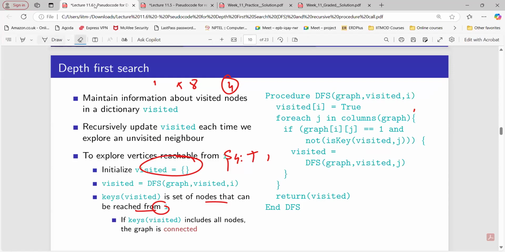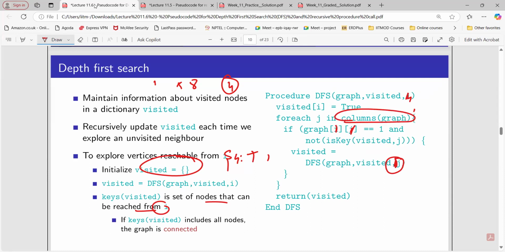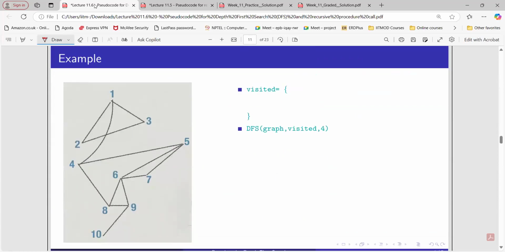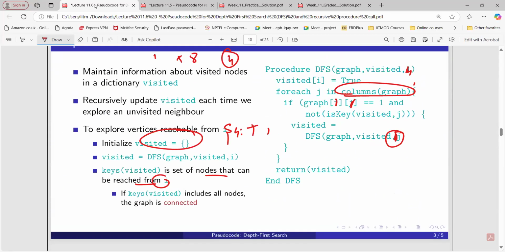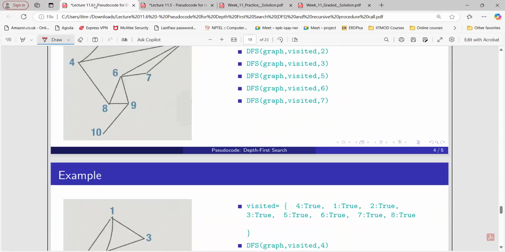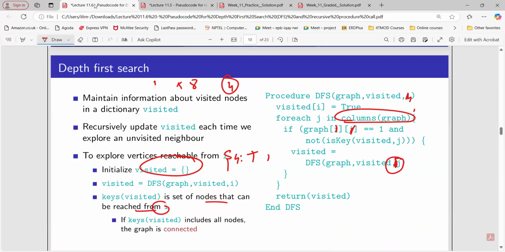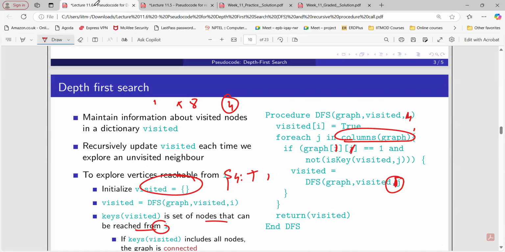First, we have gone from 4 to 1. Again, we are checking from 1 where I can go. So now in this case, the value of this particular thing will be i. And again, we are checking for all the nodes here, right? So in this way, this particular procedure is working. And the output of this will be what? This particular dictionary, what we got at the last. Okay. Any doubt how this DFS is working, this particular procedure?